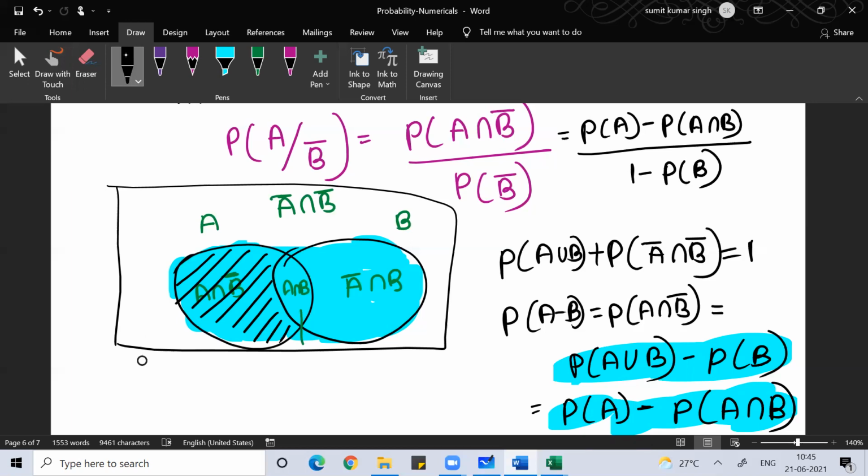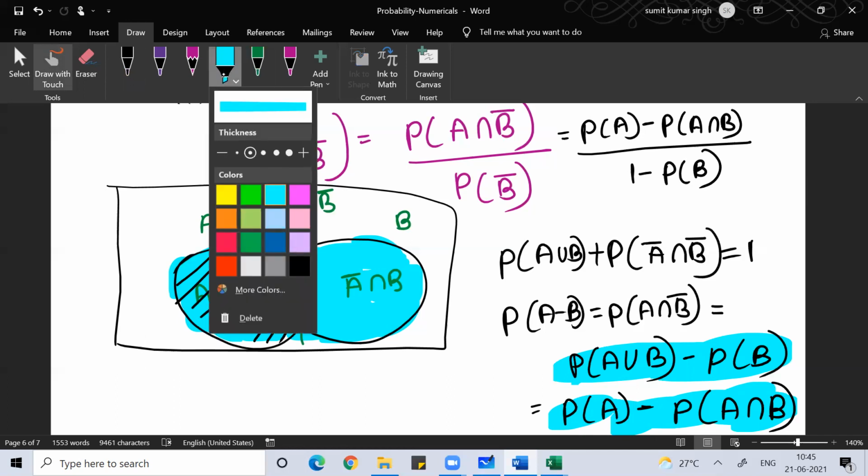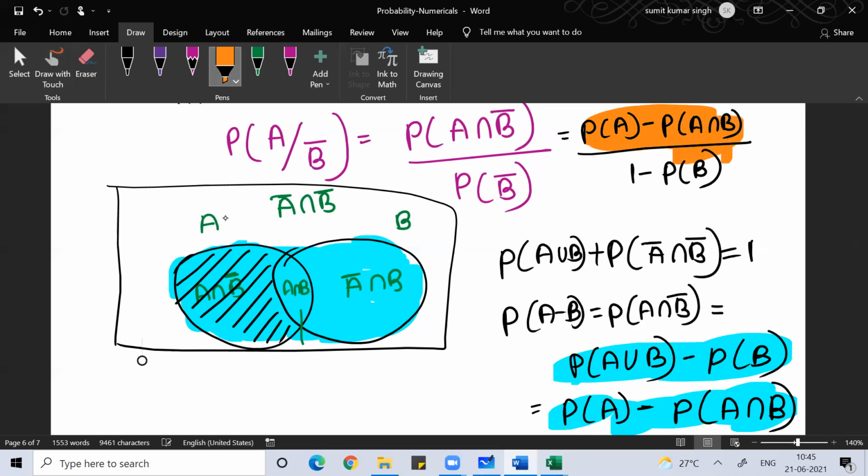And here they gave you that the probability of B is not 1, so the denominator cannot be 0, the value cannot be undefined. This is what we have to prove. When we do Bayes theorem, it is basically the inverse of conditional probability. Right now we are trying to understand conditional probability.